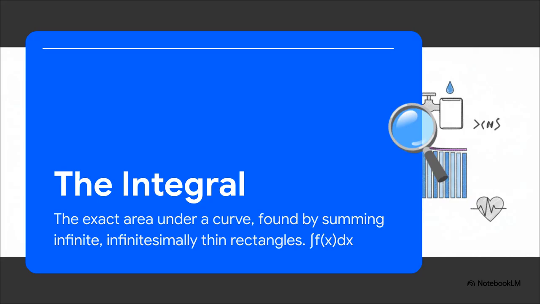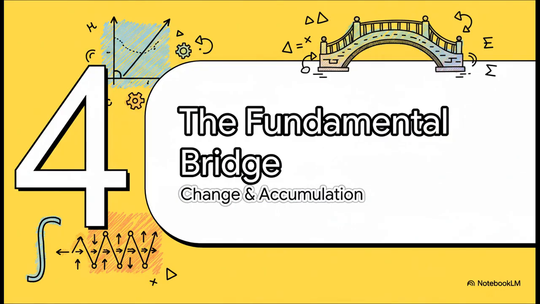So what's the perfect solution? It's called the integral. The integral basically takes that rectangle idea and pushes it to the absolute limit. It asks, what if we could use an infinite number of rectangles, each one infinitesimally thin? Well, if you could do that, your approximation would become exact. And that's what the integral does. It gives us the precise total accumulation under the curve, the exact amount of water that came out of that pipe. And now we arrive at the fundamental bridge.